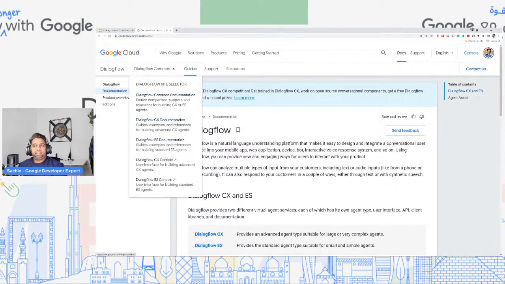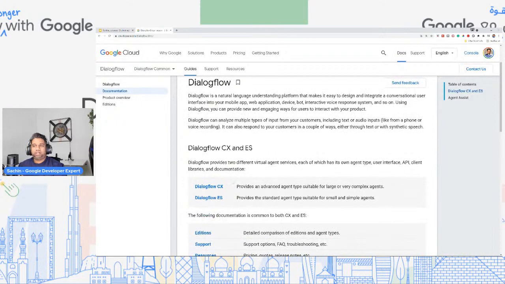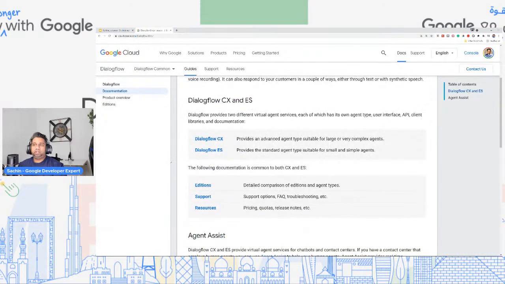Another thing to keep in mind is that Dialogflow has different flavors. One is CX, more towards very complex agents, and ES is Essentials, where if you're trying to build standard agents, you can build with that. I'm not going to dwell deep on Dialogflow CX.